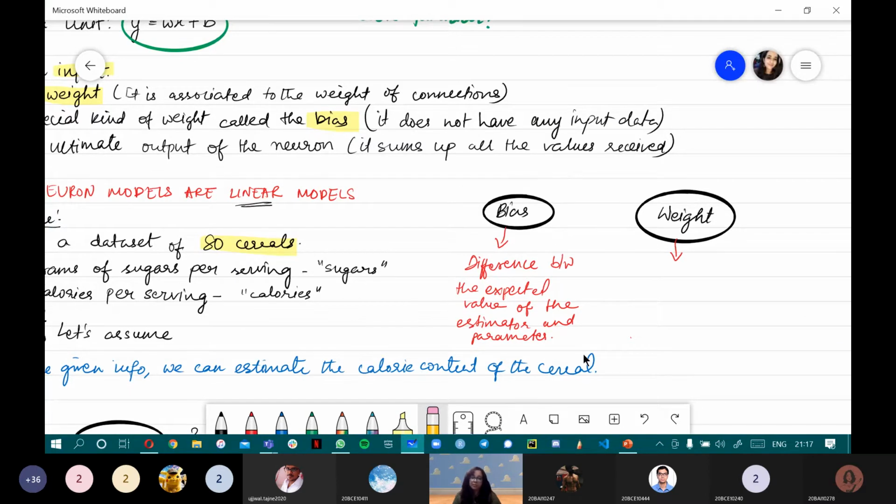Now, where does bias come from? How does it influence the model? We will see in a while. Now coming to weight. Weight is nothing but the trainable and untrainable parameters of a model. Just like there is a bias created when we are working with a model, there will always be components or parameters that are trainable and untrainable. What do we mean by these two terms? We mean that we can either train them or we cannot train them.